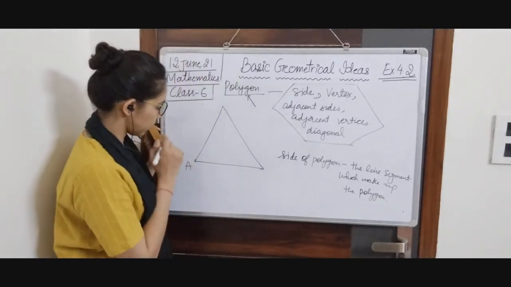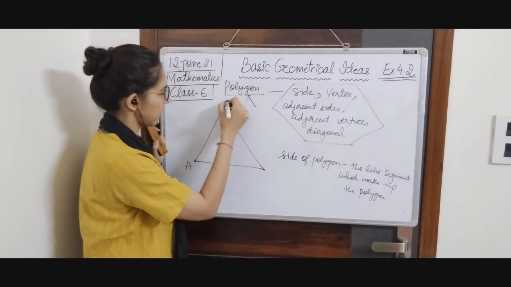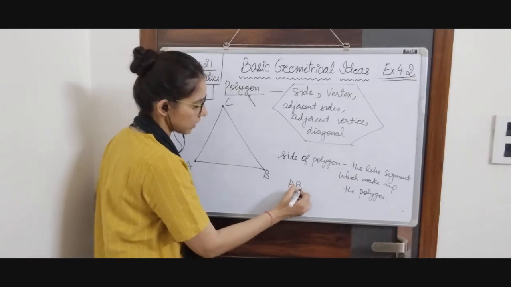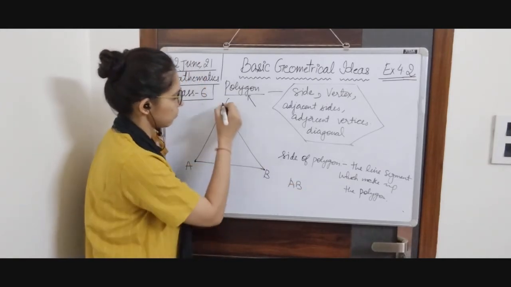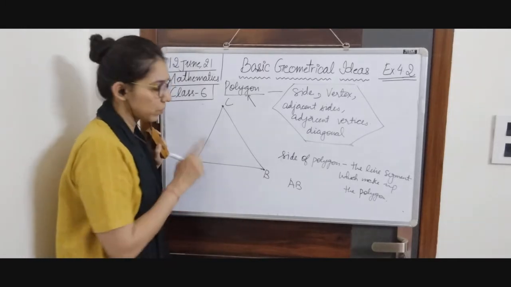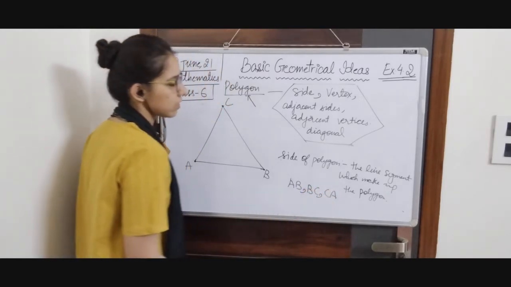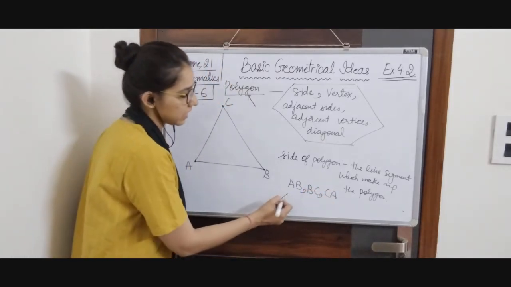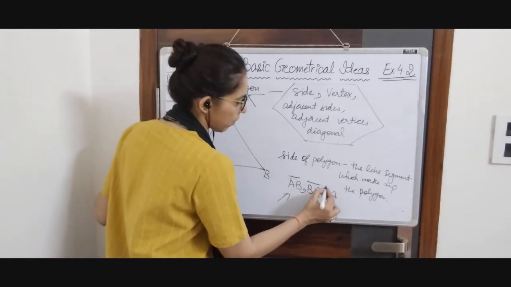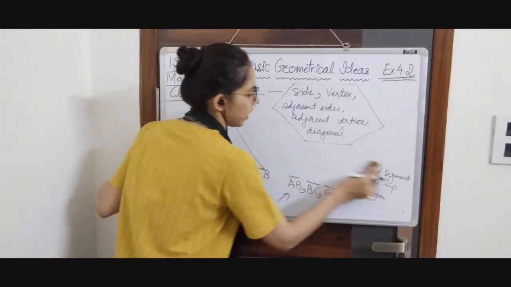So if I denote these points joining of line segments as A, B and C. So we have AB as one line segment, BC as one line segment and CA as another line segment, and we have no other line segment than these three. So AB, BC and CA are the sides of polygon. But is it the correct representation? No. These are the line segments, so we will be putting bar over them.